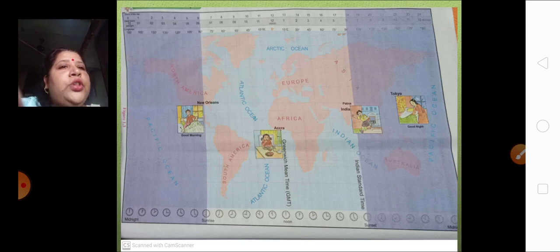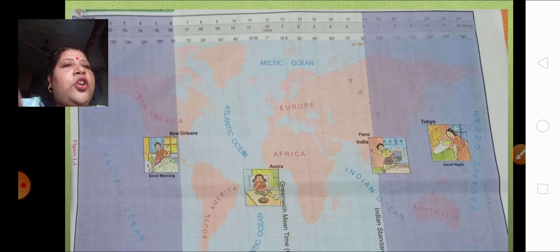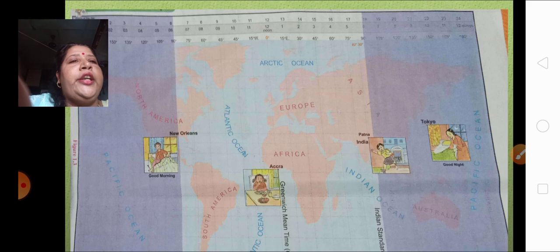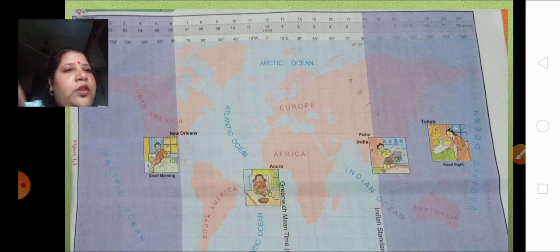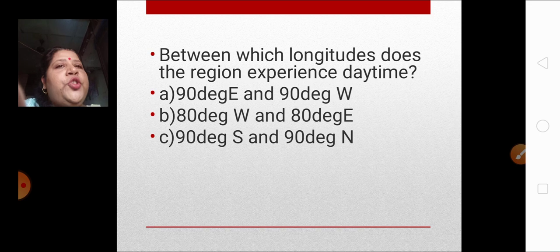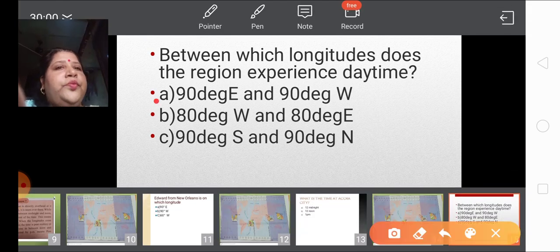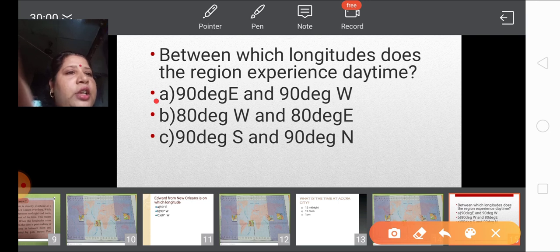The brighter portion is showing the daytime. So from which longitude to which longitude is showing daytime? Between 90° west to 90° east. This is daytime. So which is your right answer? Option A. So click on option A.